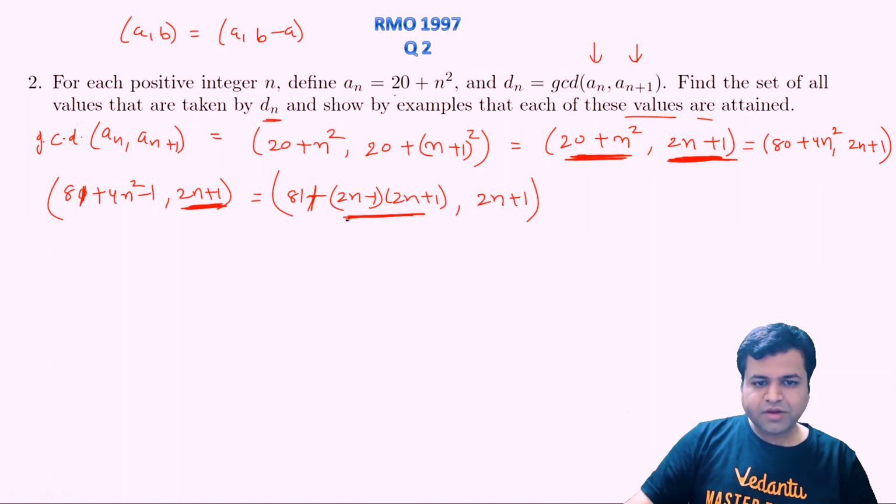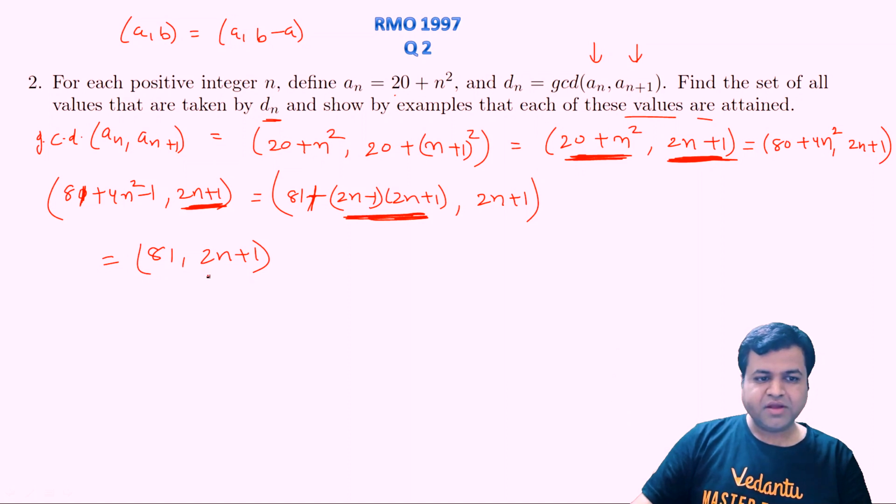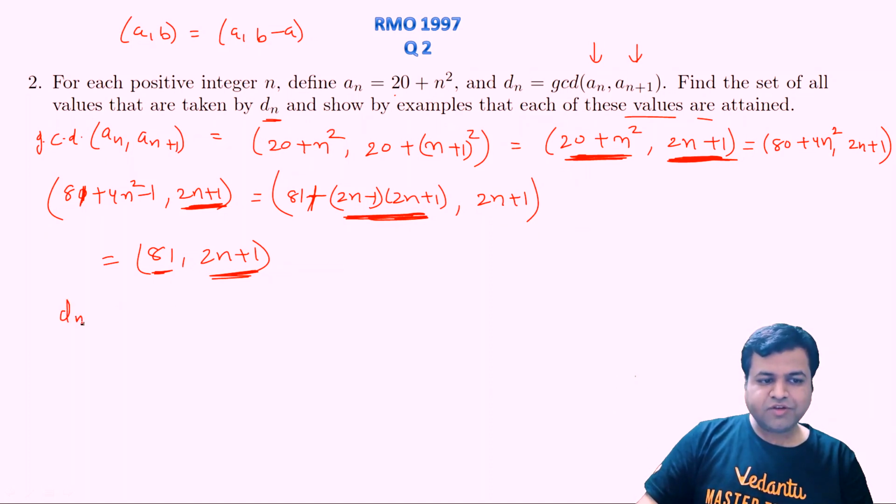Clearly this first part is a multiple of 2n plus 1, so the GCD will be given by simply GCD of 81 comma 2n plus 1. As you can see, 2n plus 1 is an odd number, so any factor of 81 can be the GCD. So what can be the possible values of GCD? They are simply the divisors of 81. As 81 is 3 to the power 4, these are 1, 3, 9, 27 and 81. These are the possible values of GCD, and they obviously can be achieved.